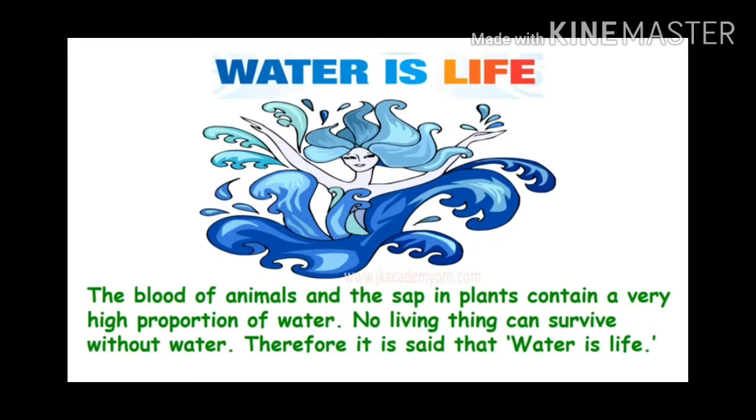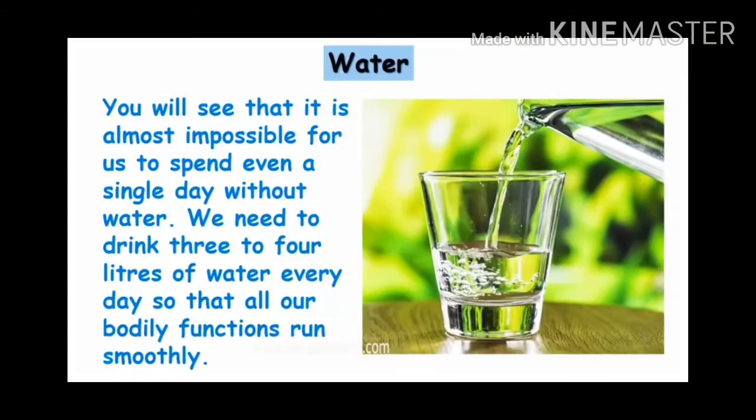Therefore, it is said that water is life, and that line is very important. Guys, listen carefully. You will see that it is almost impossible for us to spend even a single day without water. We need to drink 3 to 4 liters of water every day so that all our bodily functions run smoothly.